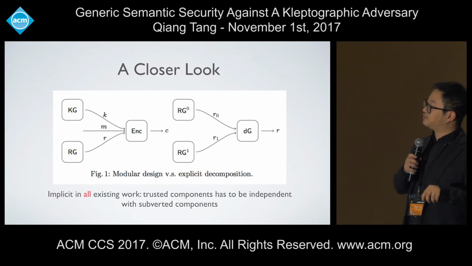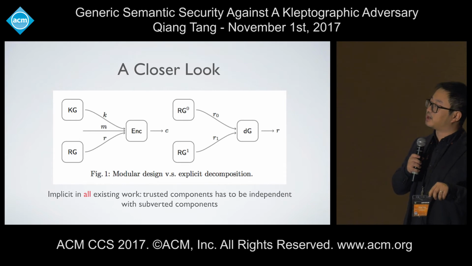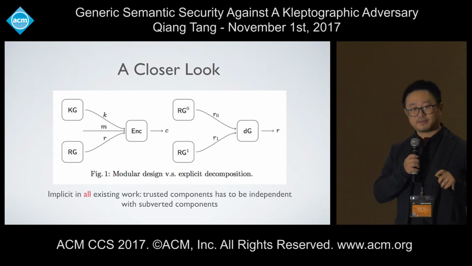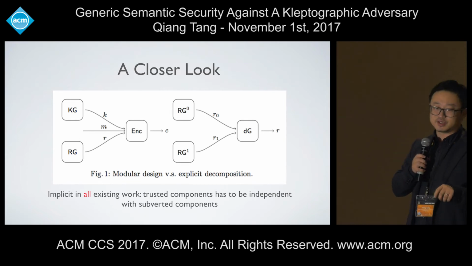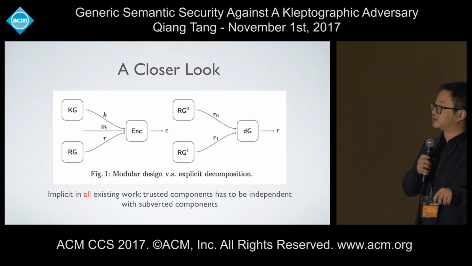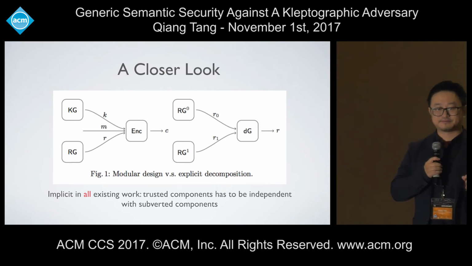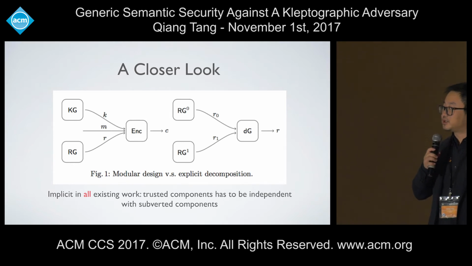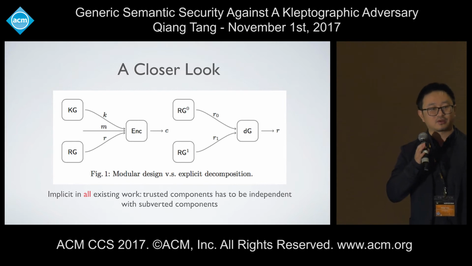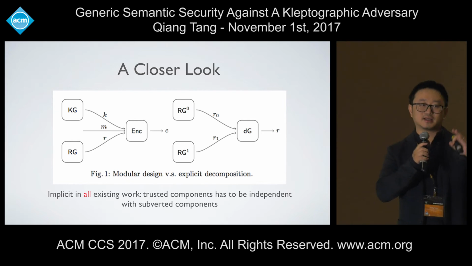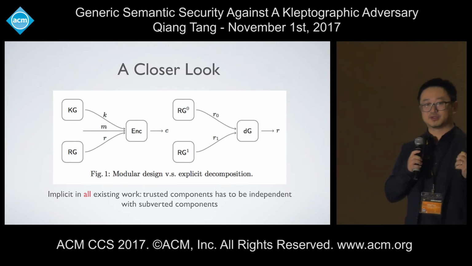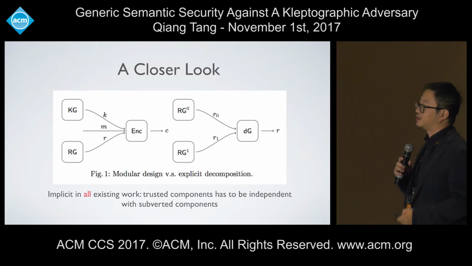So now these three components only mimic the key generation here. Instead of one single key generation, we have three components: randomness generation, two parts of randomness generation, and the deterministic part that tries to interfere with the bad randomness. In principle, there's really no difference between the regular modular design at the primitive level and the modular design principle at our algorithm level.